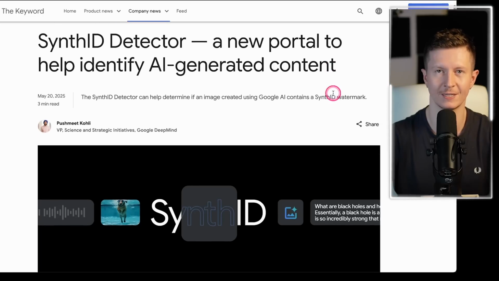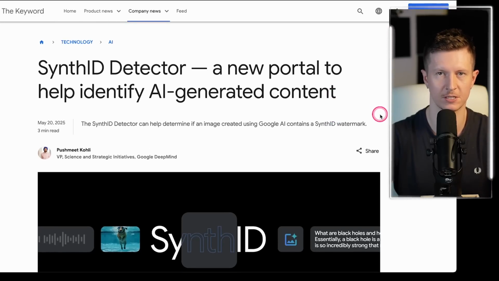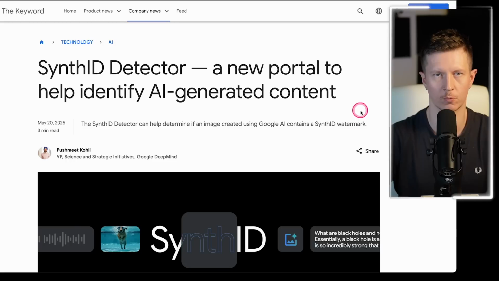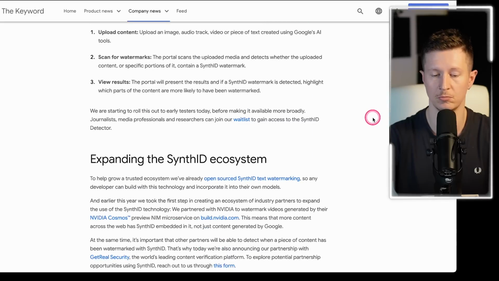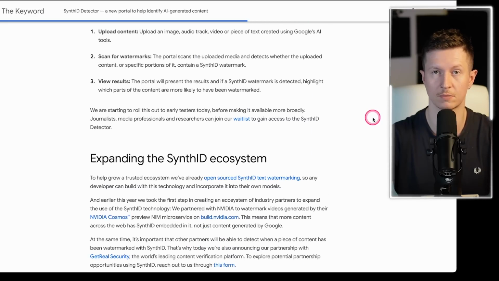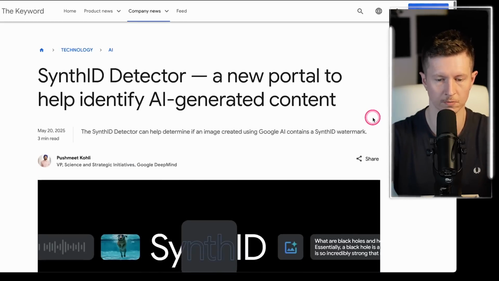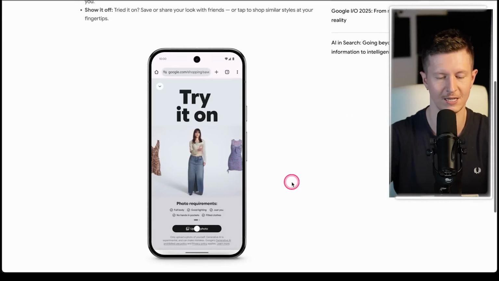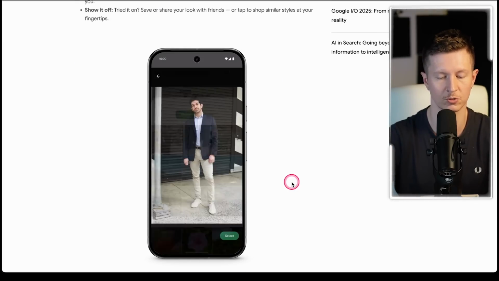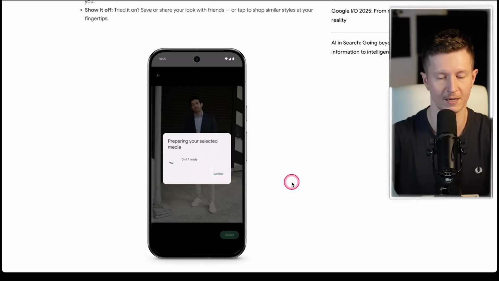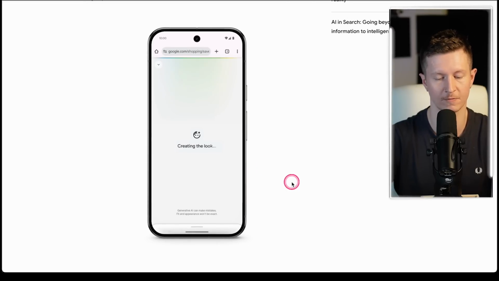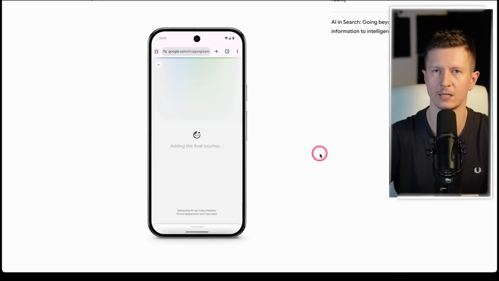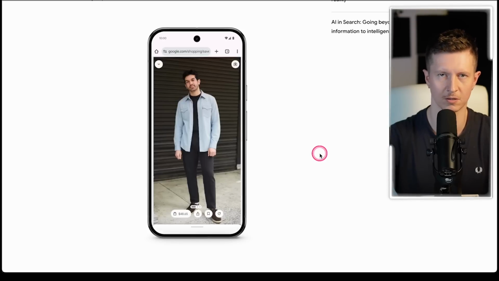Now, they've also released SynthID Detector, which is a way of recognizing whether a piece of media was generated using AI. However, it appears to only work for AI content generated with a Google model. They've also showcased a new Try It On feature, which allows you to see how different outfits will look on you whilst shopping. All you have to do is upload an image of yourself, and from there you can see exactly how the latest threads will appear upon your torso.